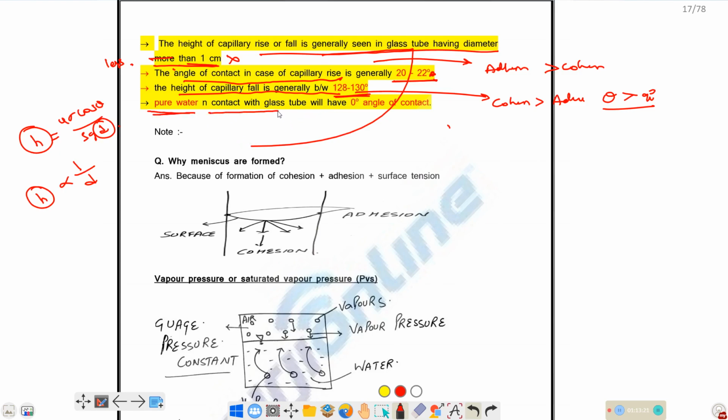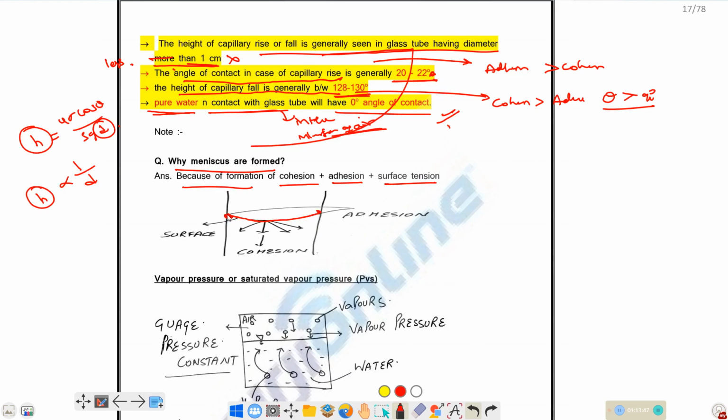Pure water in contact with glass in the interface of air, you should take the angle of contact as 0 degrees. Okay. So why is the meniscus formed? Because of cohesion plus adhesion for surface tension. So the meniscus is nothing but, in case of capillary action, the liquid molecules will form like this, the surface.